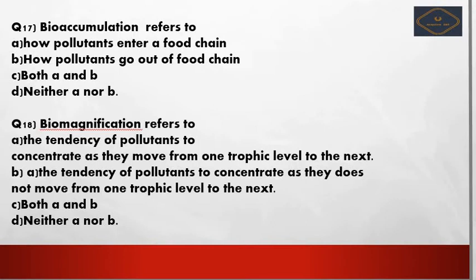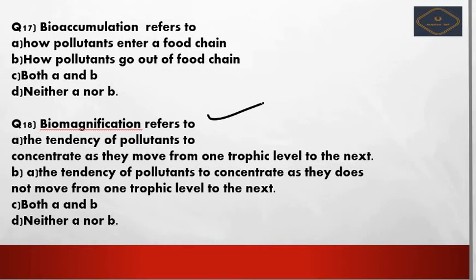Next we see the 18th question, that is biomagnification refers to. What does the term biomagnification refer to? Option number A, the tendency of pollutants to concentrate as they move from one trophic level to the next level. Option number B, the tendency of pollutants to concentrate as they do not move from one trophic level to the next trophic level.